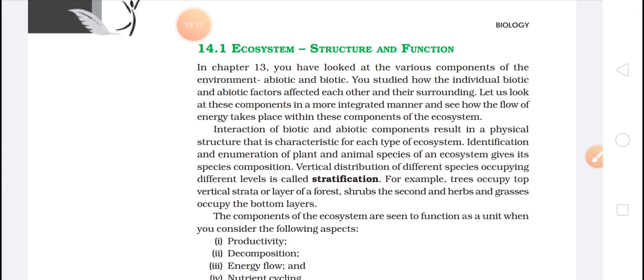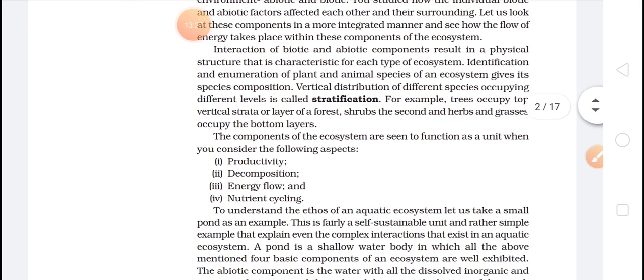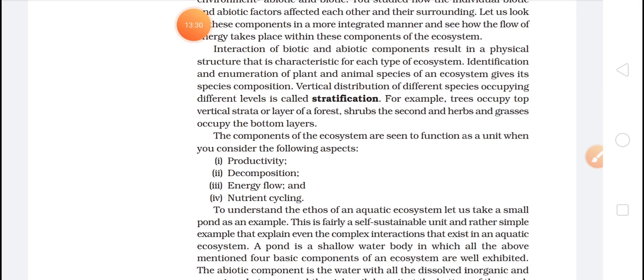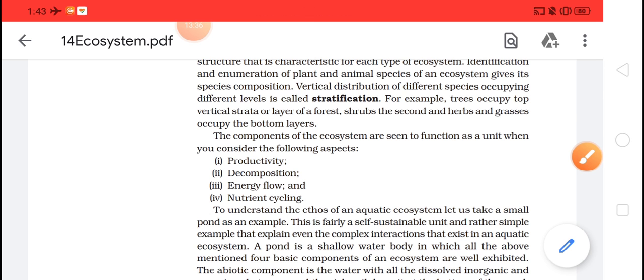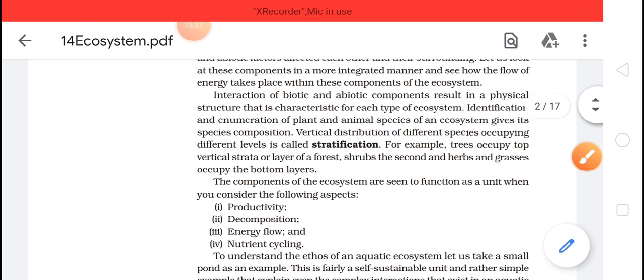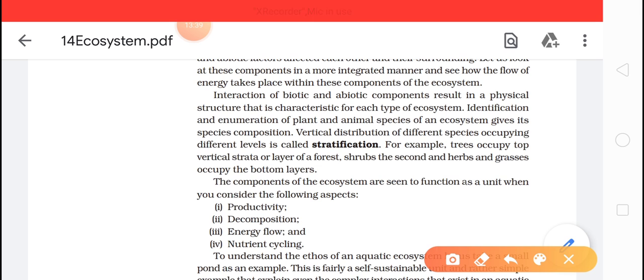Let us look at these components in a more integrated manner and see how the flow of energy takes place within these components of the ecosystem. Interaction of your biotic and abiotic components, this is again a very important thing.